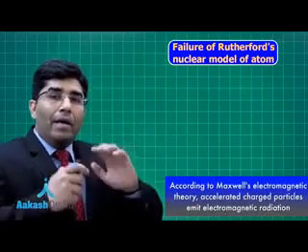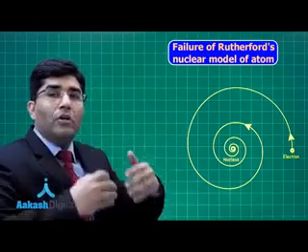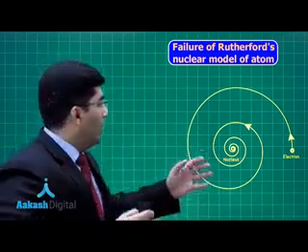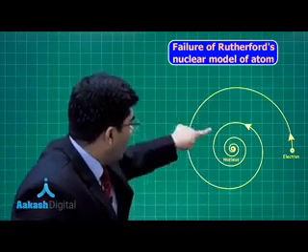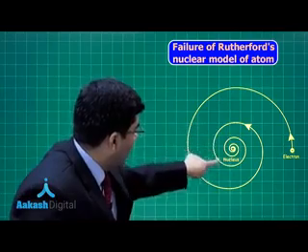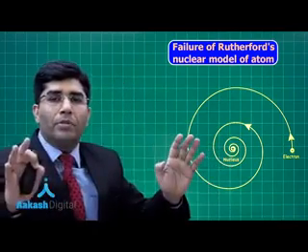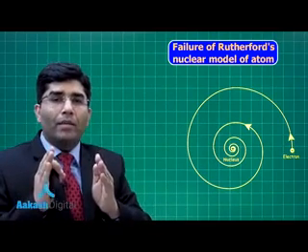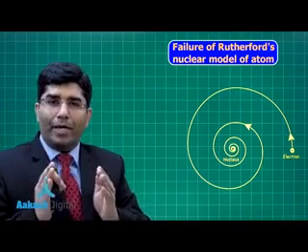And if it emits radiation continuously, the energy of the electron will decrease. And if the energy of the electron decreases, it will keep going into the nucleus and the atom will collapse. It means that he was not able to explain the stability of the atom, right?